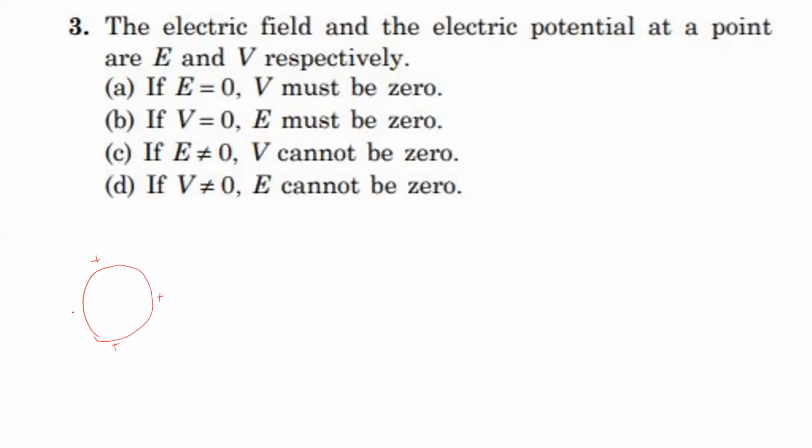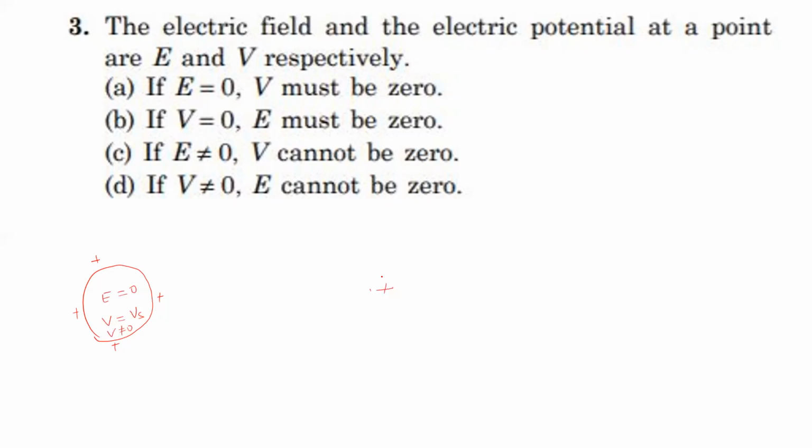We know that inside a charged conducting sphere, electric field is 0, but potential is equal to the potential on the surface. That means potential is not equal to 0. So see here, there is a point where electric field is 0, but potential is not 0. So the first option is not correct. And also, in this case only, potential is not 0 but electric field is 0. So the fourth option is also not correct. Let us take another example.